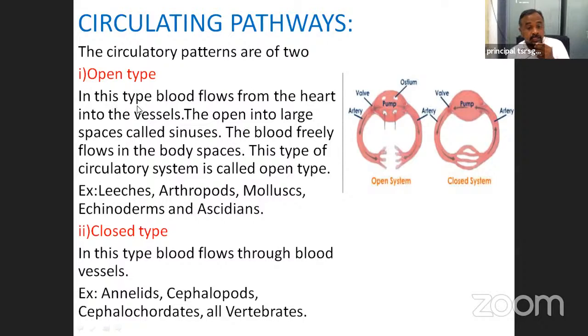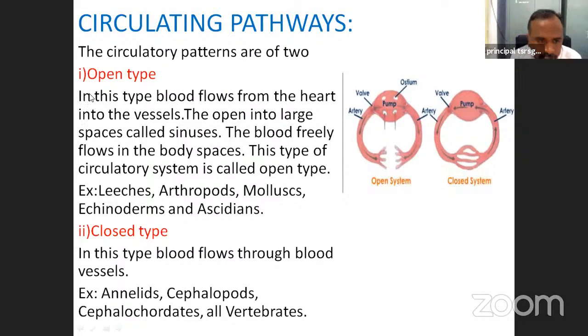The heart pumps blood into the blood vessels, and the vessels open into large spaces called the sinuses. The blood freely flows in the body spaces. This type of circulatory system is called open type. Examples: leeches, arthropods, molluscs, echinoderms, and ascidians.